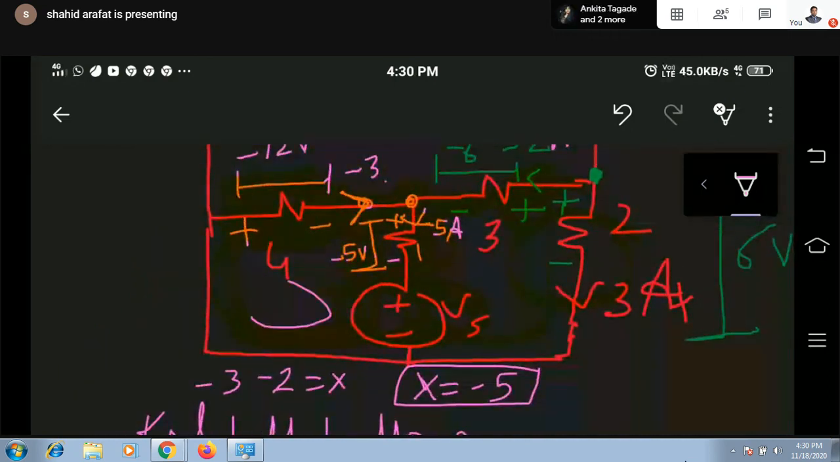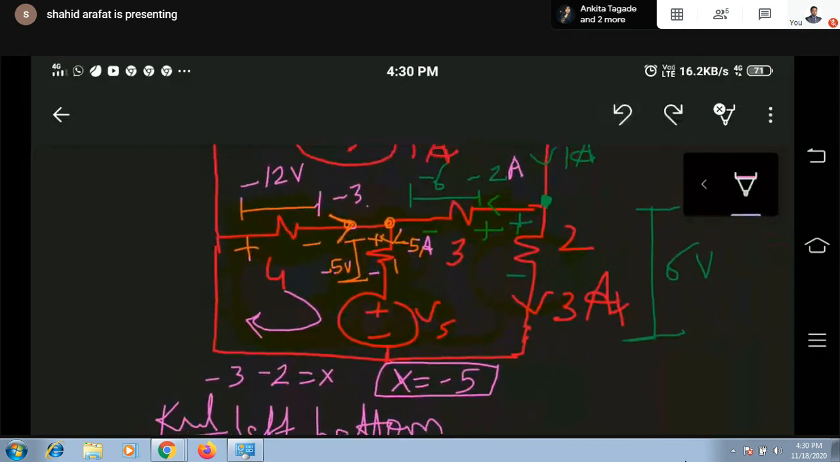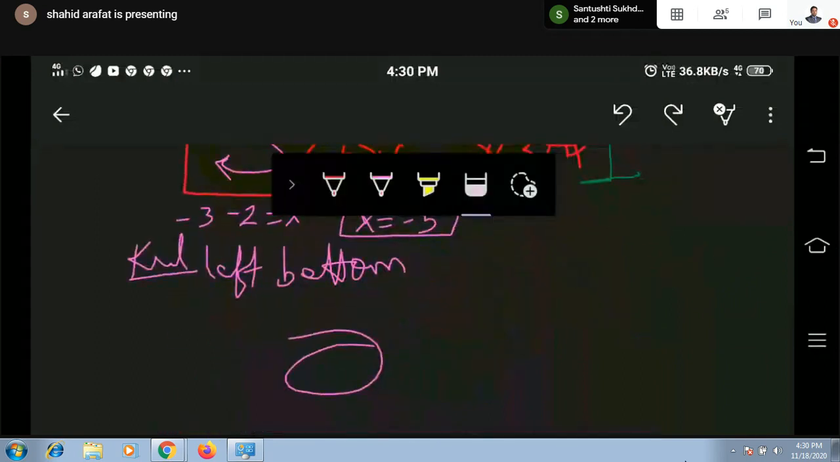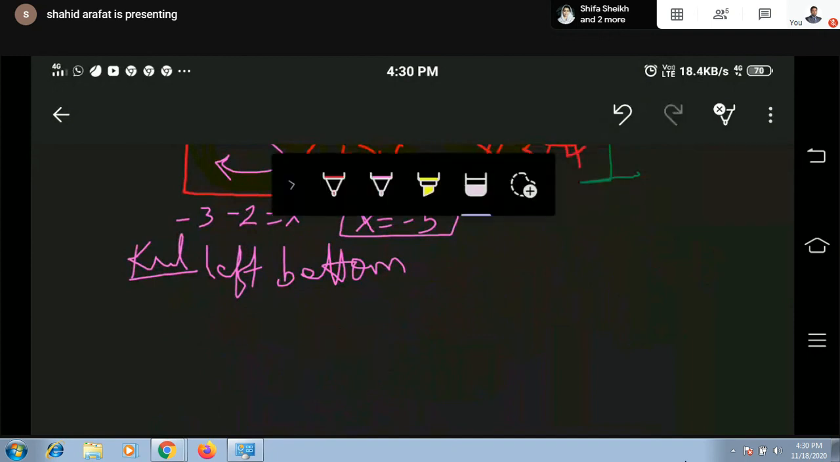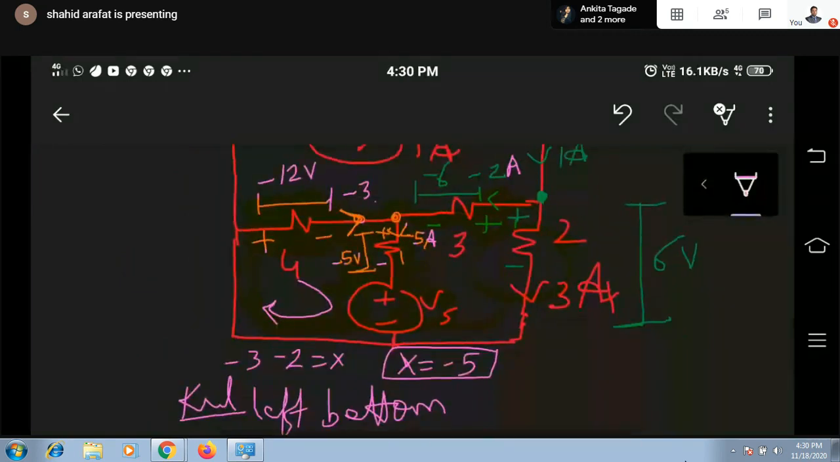Usually we consider clockwise direction. As per clockwise direction, either consider entering polarity of all the elements or leaving polarity of all the elements. If I'm considering entering polarity, for this one it will be plus. I'm entering from plus polarity and the value is minus 12. So sign plus with value minus 12. Plus and the value of voltage is minus. Is it correct?